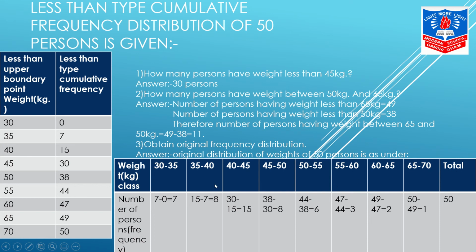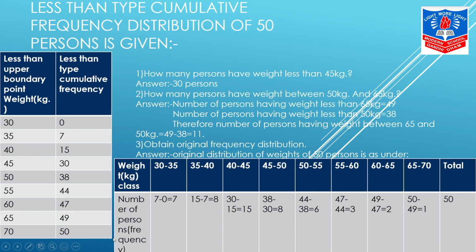Now, over here, students, while calculating the frequency, one thing you are supposed to keep in mind, this is less than type. तो जब हम लोगों को लेस देन टाइप फाइंड आउट करना होता है ना, तभी हम लोग उसमें एड अप करते हैं, और अब यहाँ पे दिया हुआ है तो it is but natural that over here I will deduct 7 minus 0 equals to 7, 15 minus 7 equals to 8, and so on. I'll deduct. Last it will be 50 minus 49 equals to 1, and the total is 50.